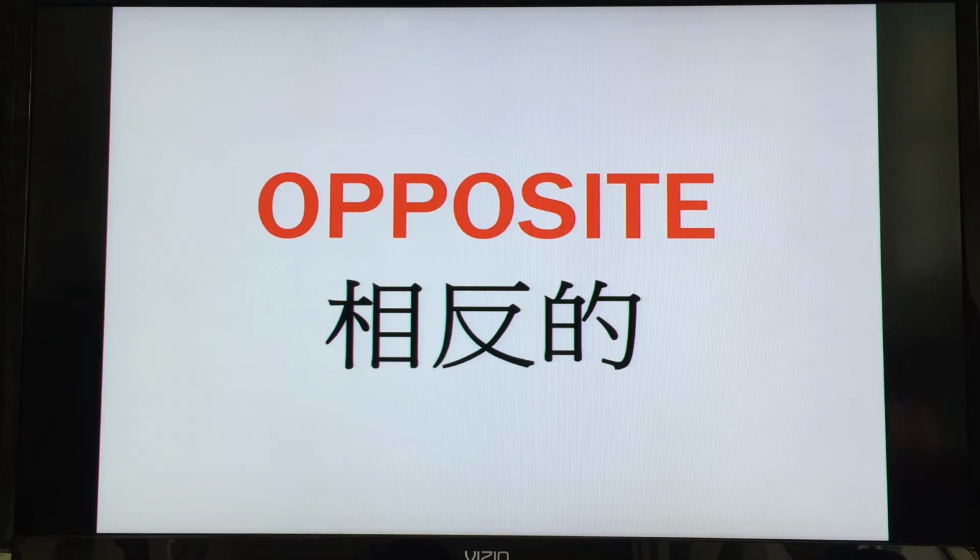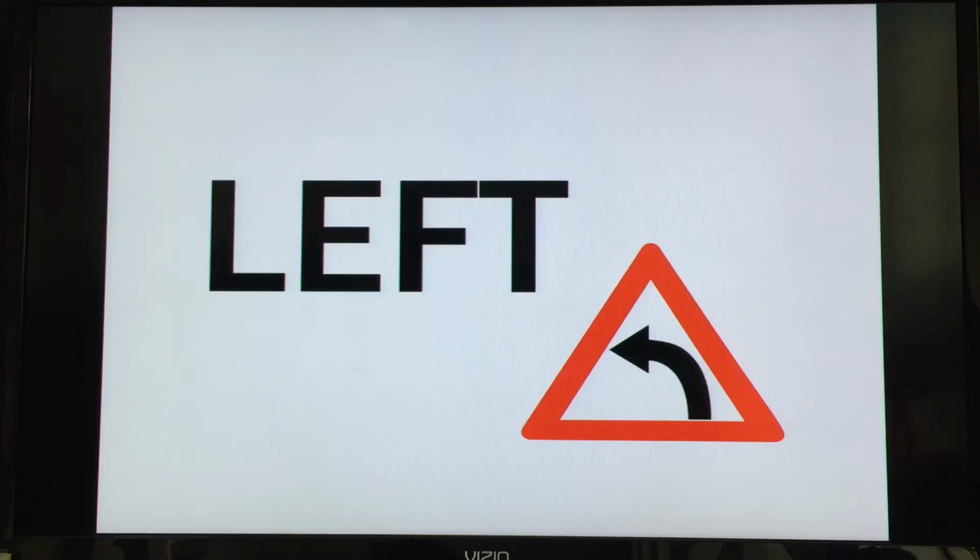Can you say opposite? There's the Chinese, if you don't know what it means. What is the opposite of right? Yes, it is left. Say it again, left. Okay, so we have right and its opposite, left. You need to know those directions, right and left.